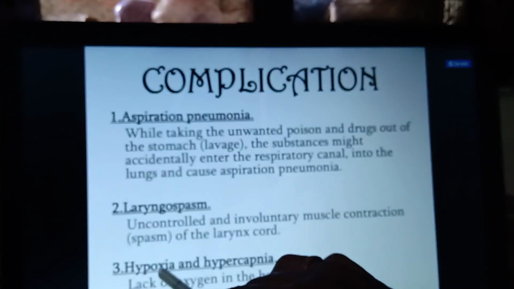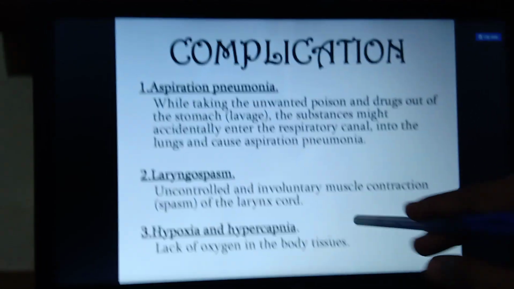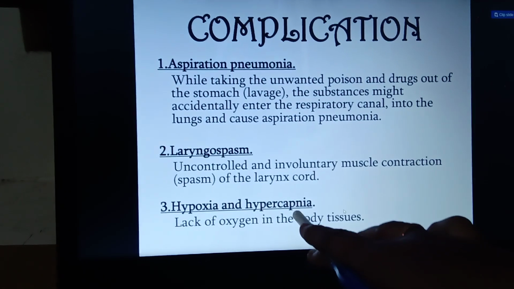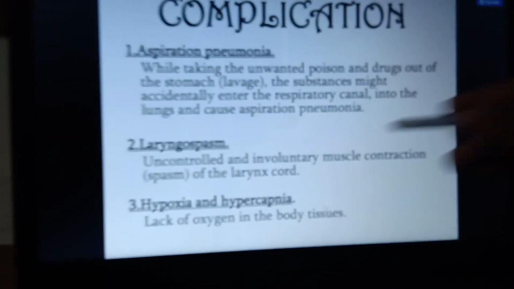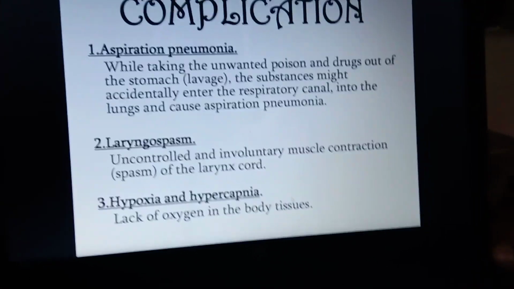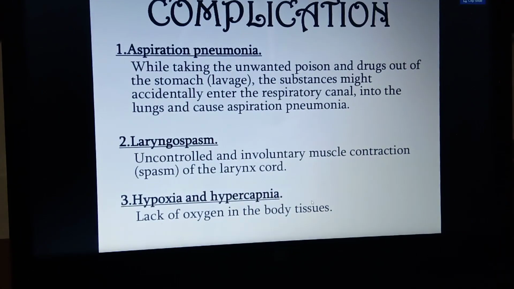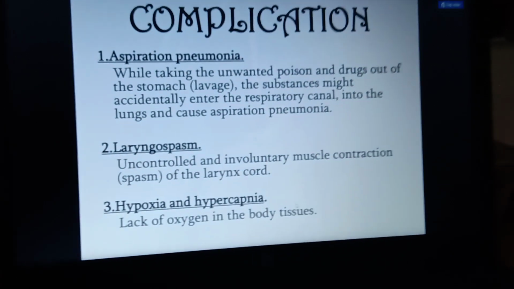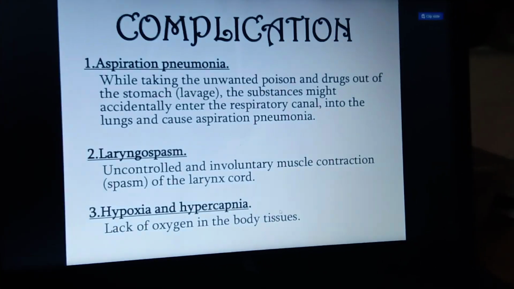Okay, and next one is hypoxia and hypercapnia. Here hypoxia is nothing but a lack of oxygen in the body tissues. How does it happen?